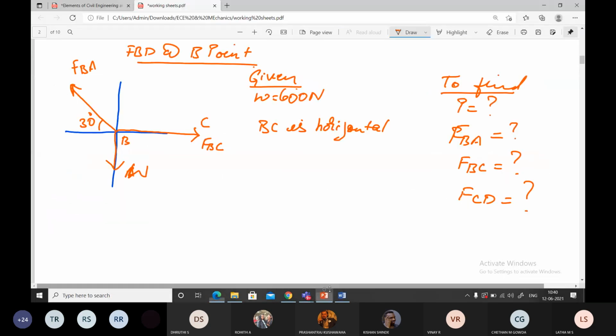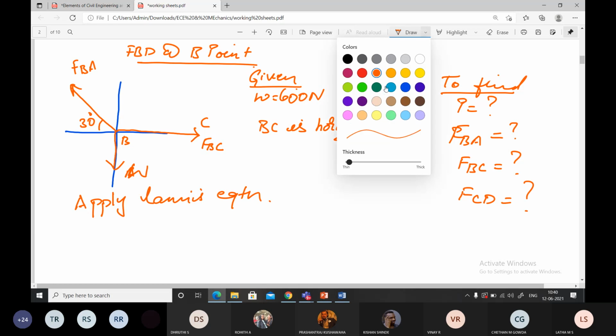Yes, ma'am. Now apply Lami's theorem, Lami's equation directly. Correct? Now calculate the values. Now directly you can apply, students.